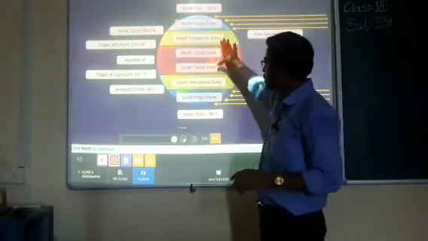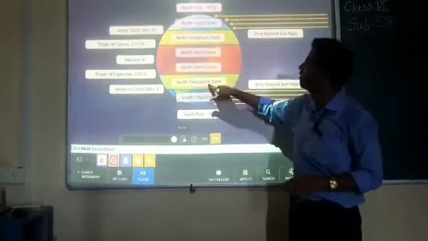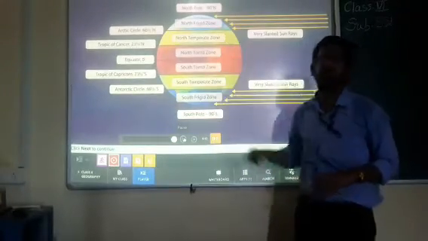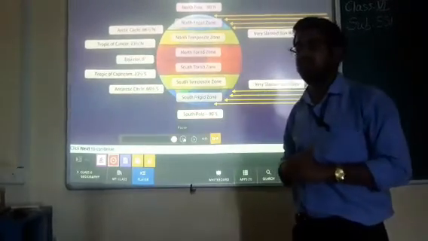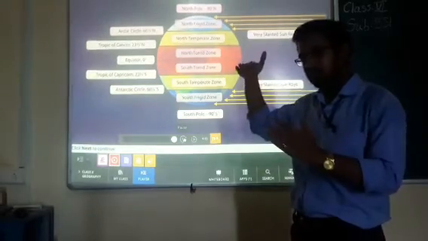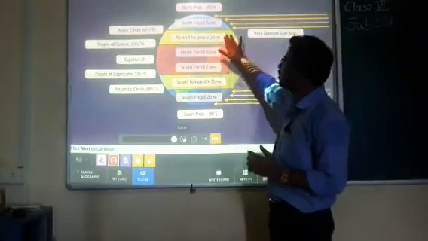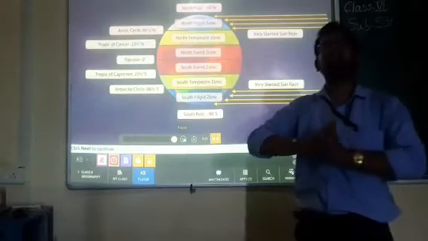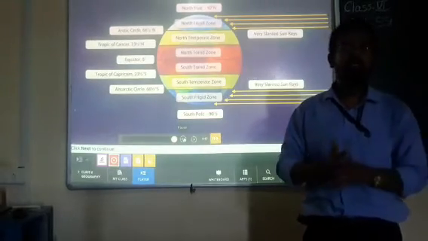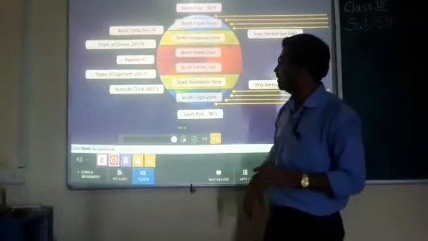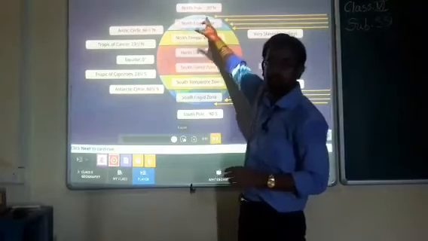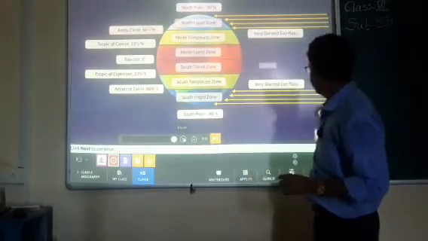Then after this torrid zone, in the temperate zone, the north and south temperate zones, the sun rays fall slanting. Slanting means they fall a little obliquely. So these have a moderate climate, meaning neither very hot nor very cold. But in the regions near the North Pole and South Pole, it is very difficult for sunlight to reach.